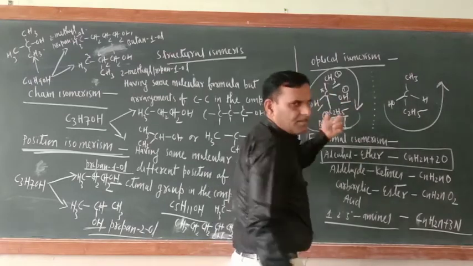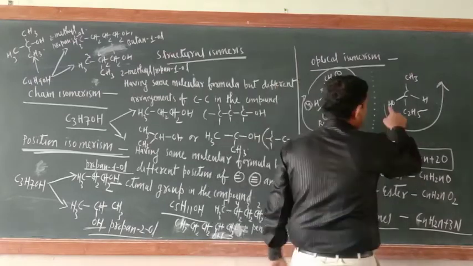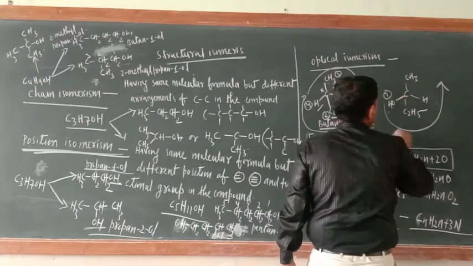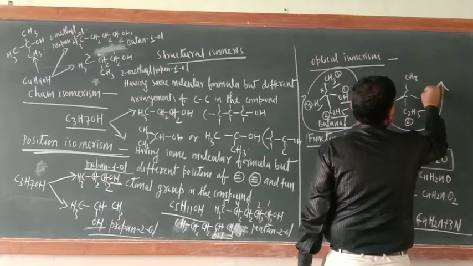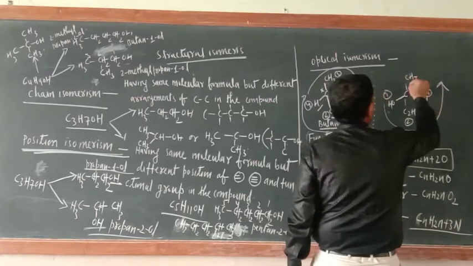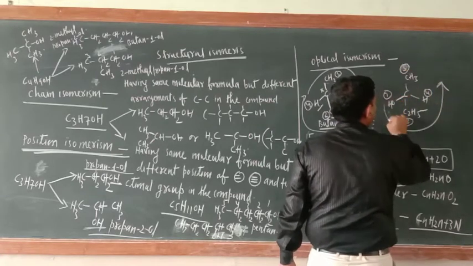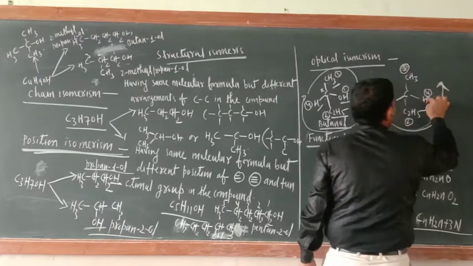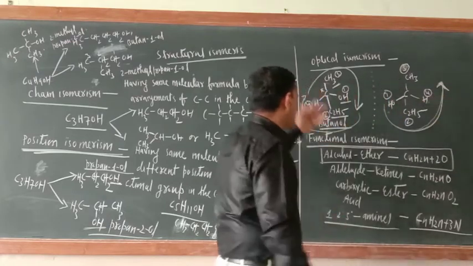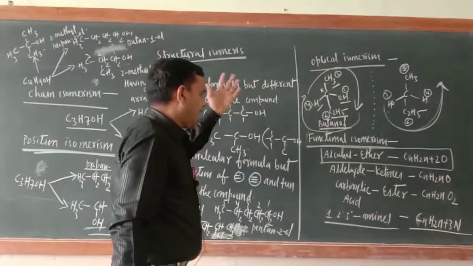Already I taught you the RS system. And here what is there? Just see. This is number 1. This is number 2. This is 4. So this is below the plane of the paper. And this is the third one. Okay. So 1, 2, 3. You can omit this one, number 4. So this is the optical isomerism.